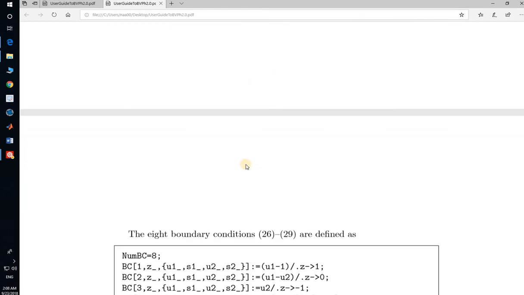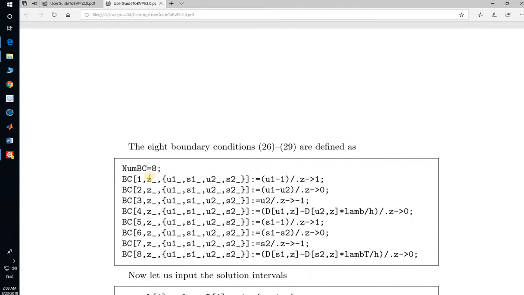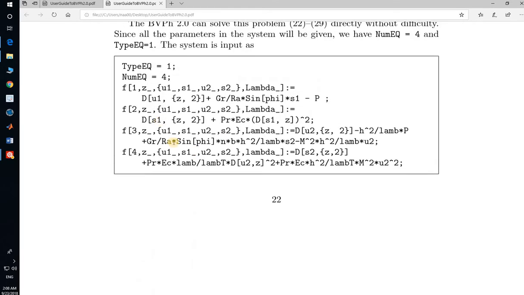Next, we are going to define the boundary conditions. The total boundary conditions are 8, and now we start from 1 to 8. Z is the independent variable and these are the dependent variables. We just write BC in place of F. Remaining things are the same in the left hand side as before.